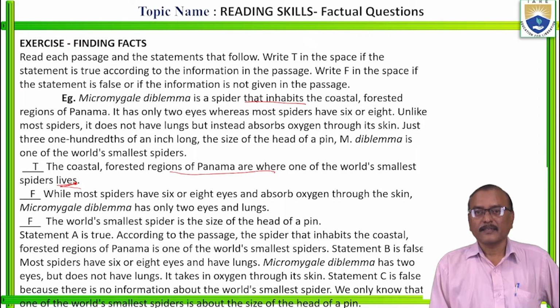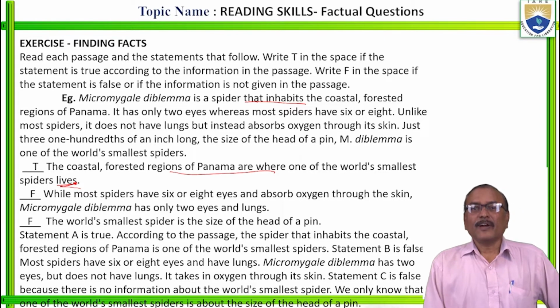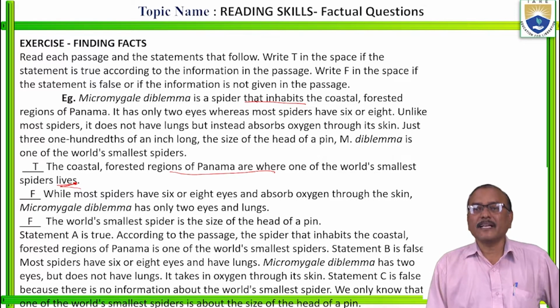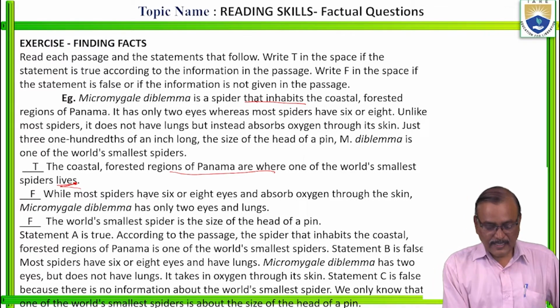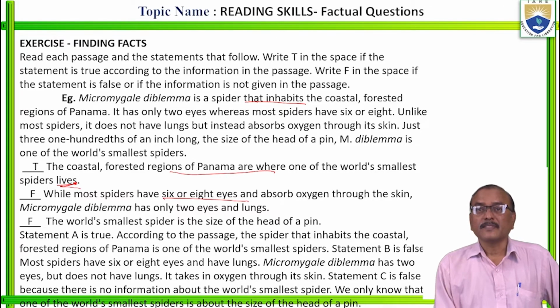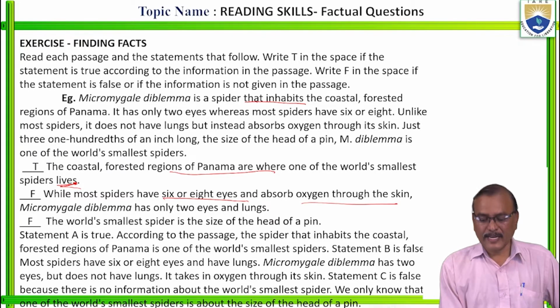Is it clear? Go to the second one. While most spiders have 6 or 8 eyes, and absorbs oxygen through skin. Most spiders have 6 or 8 only.